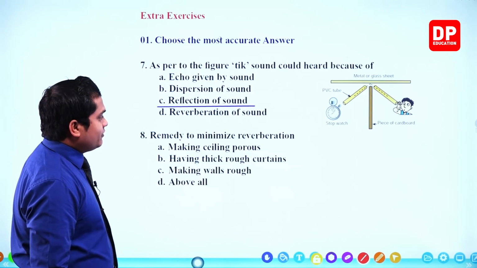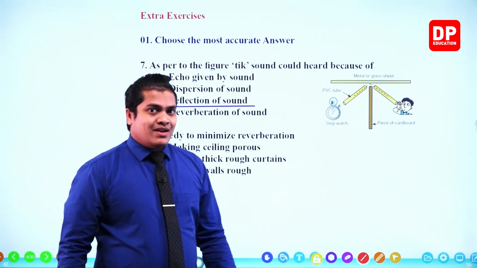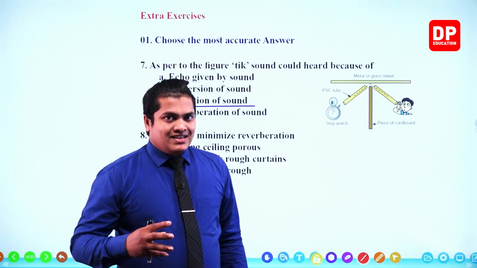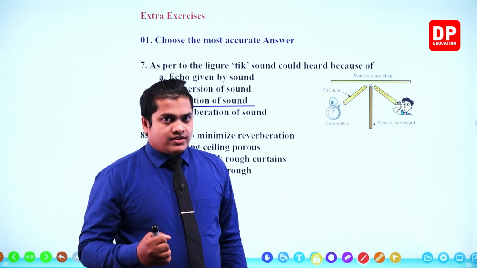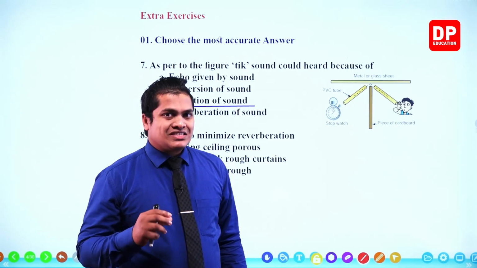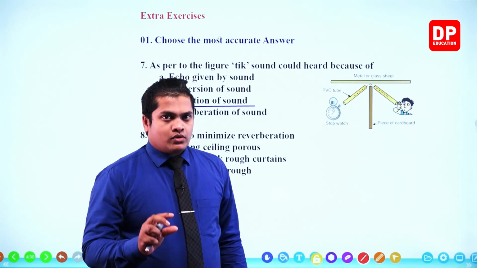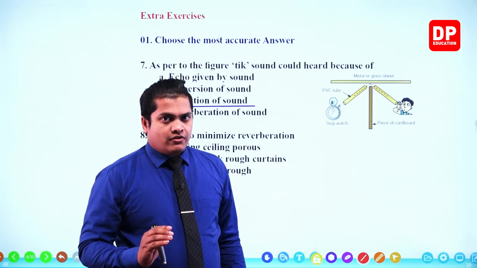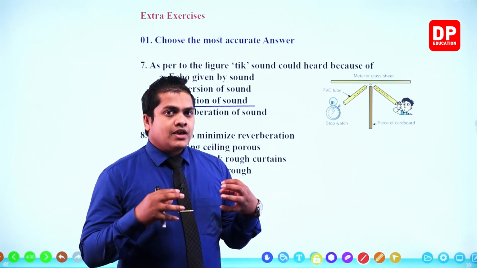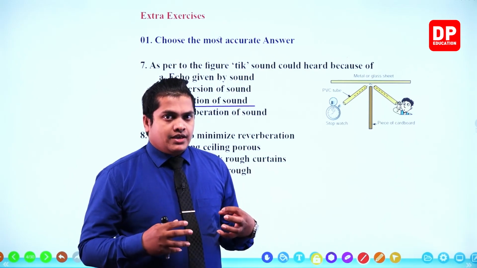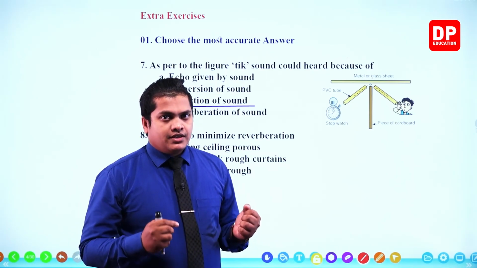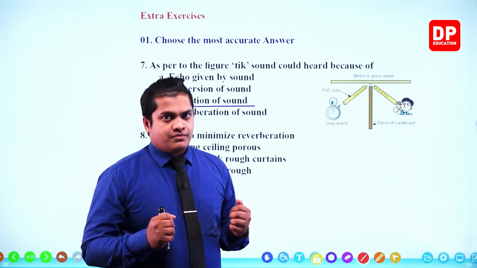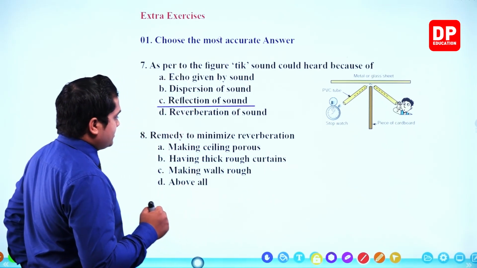Remedy to minimize the reverberation. Reverberation can be minimized by making ceilings and surfaces porous, or by making them rough. Rough or porous surfaces will not reflect sound as much. So, my dear children, if we make the surfaces somewhat rough, then you can minimize the reverberation. So let's go for the answers then.